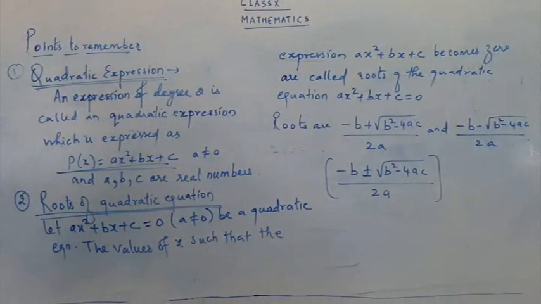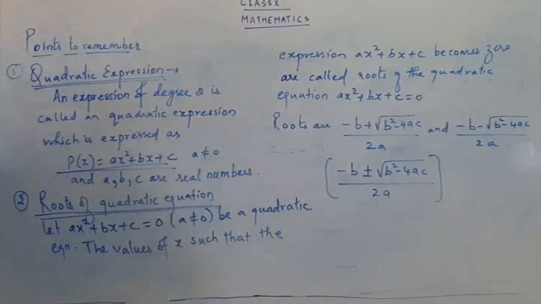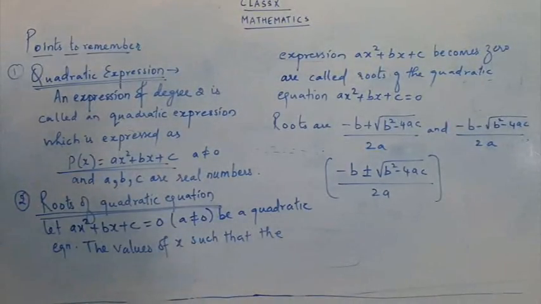Because when you solve a quadratic equation, we use the factorization method, and we get the factors easily and we get the zeros of the equation. But in some cases direct factorization is not possible. We are not able to get the zeros by direct factorization.